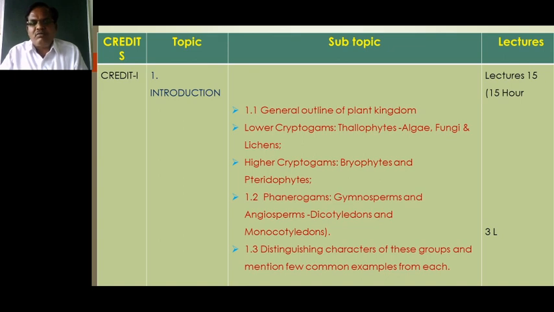Then inside the root, the vascular bundles are always radial type, and these vascular bundles are arranged in the form of tetrarch condition. Tetrarch means what? The four patches of xylem and phloem are alternate to one another, and they are found in the form of patches. So, they are known as the tetrarch type of condition.